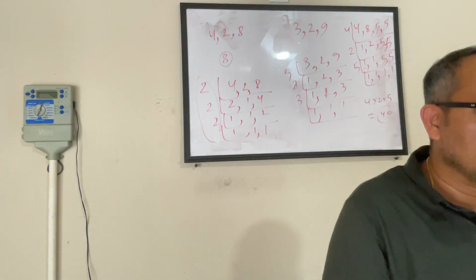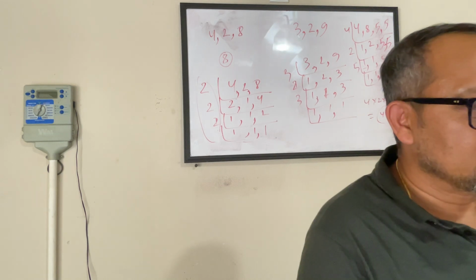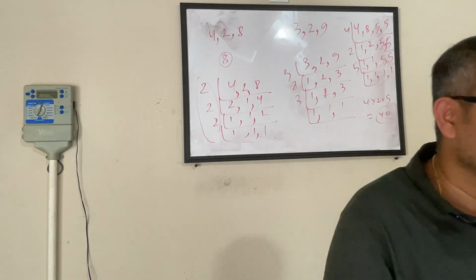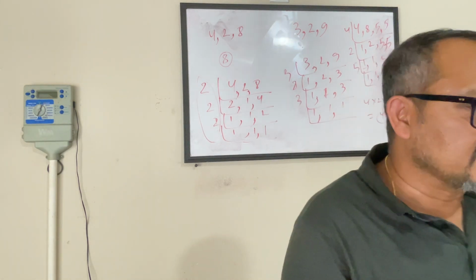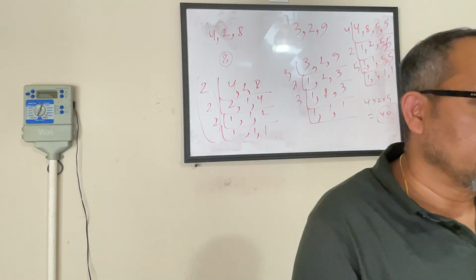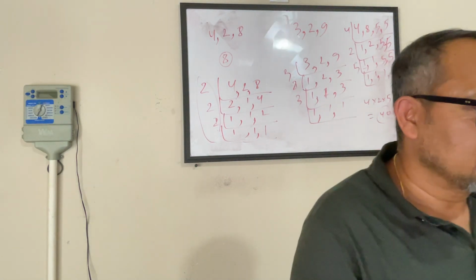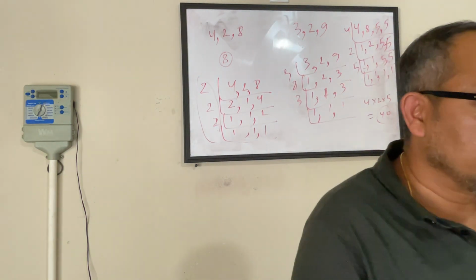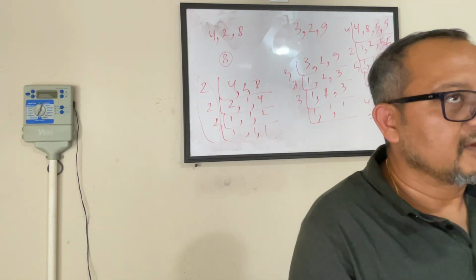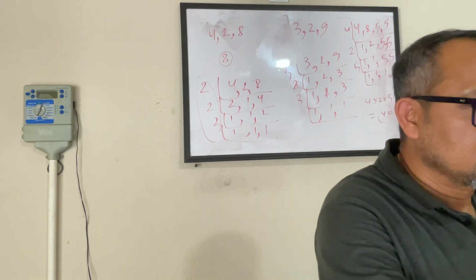12 5 here. 60, 6 9 here. 54, 12 7 here. 84, 11 9 here. 99, 12 7 here. 8 8. 4. Good job.